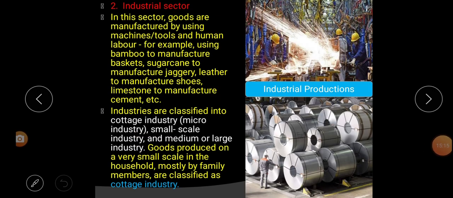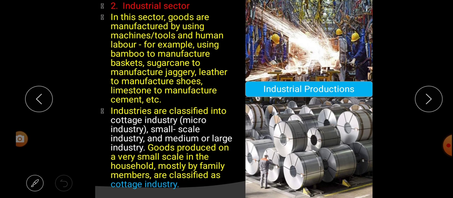The second sector is the industrial sector. In this sector, goods are manufactured by using machines, tools and human labor. For example, using bamboo to manufacture basket, sugarcane to manufacture jaggery, leather to manufacture shoes, limestone to manufacture cement, etc. So the second sector is the industrial sector.